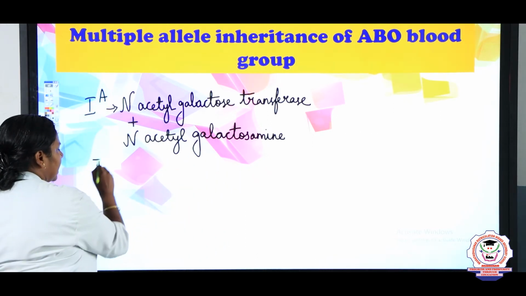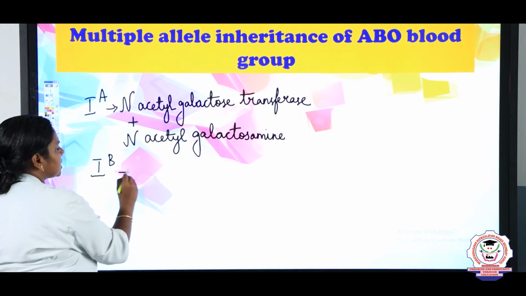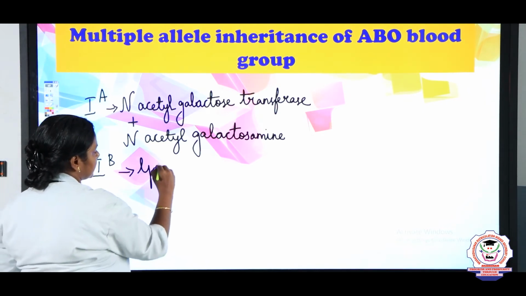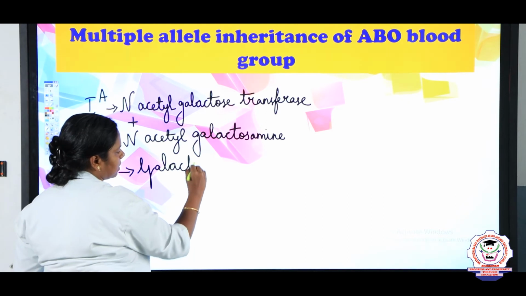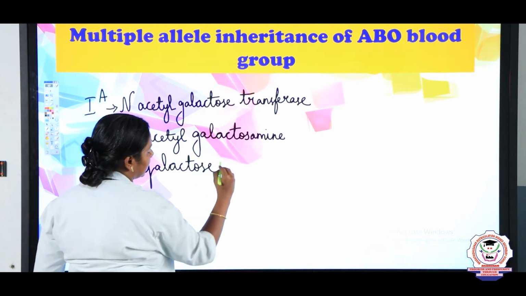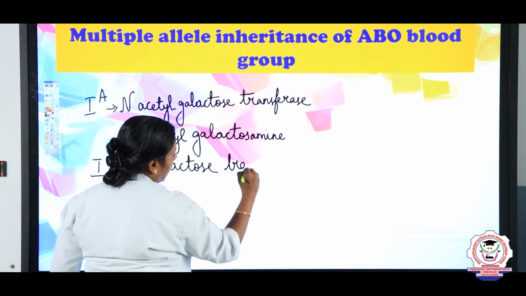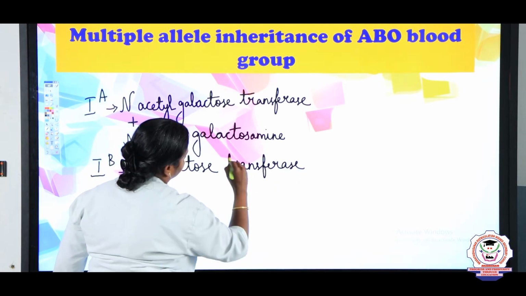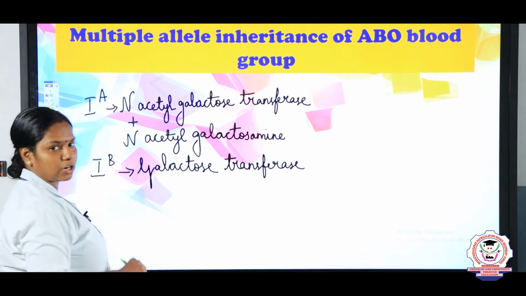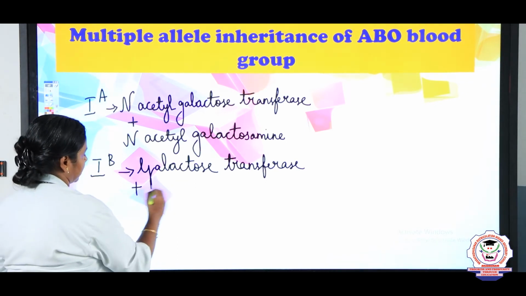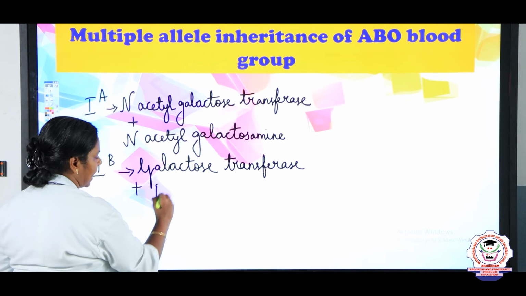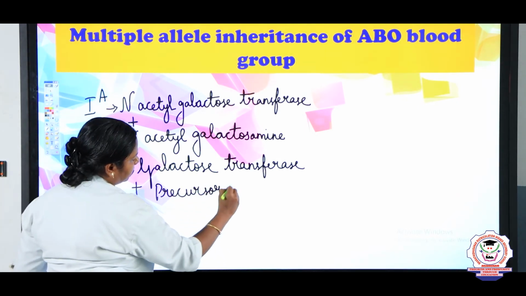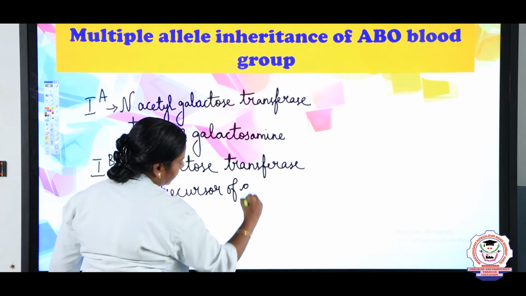And the gene IB possesses the transferase enzyme called galactose transferase, and it can add the precursor of galactose.